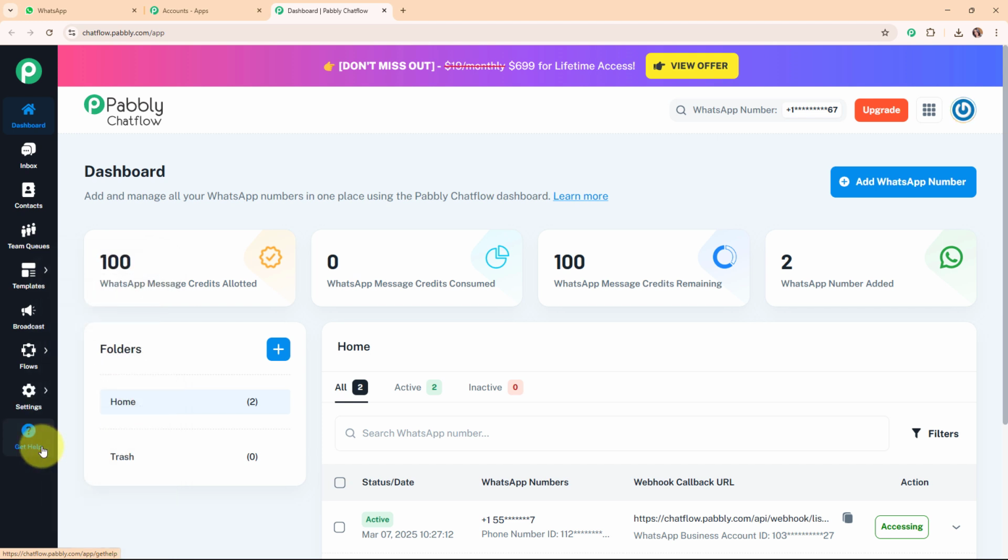Then comes the get help option. By using this option, you are going to get responses for your doubts easily. Alright, so this was all about Pabbly Chat Flow's features, and now we are going to build a new WhatsApp chatbot for our business, and for that I'm going to use a feature of Pabbly Chat Flow, that is flows, given over here.